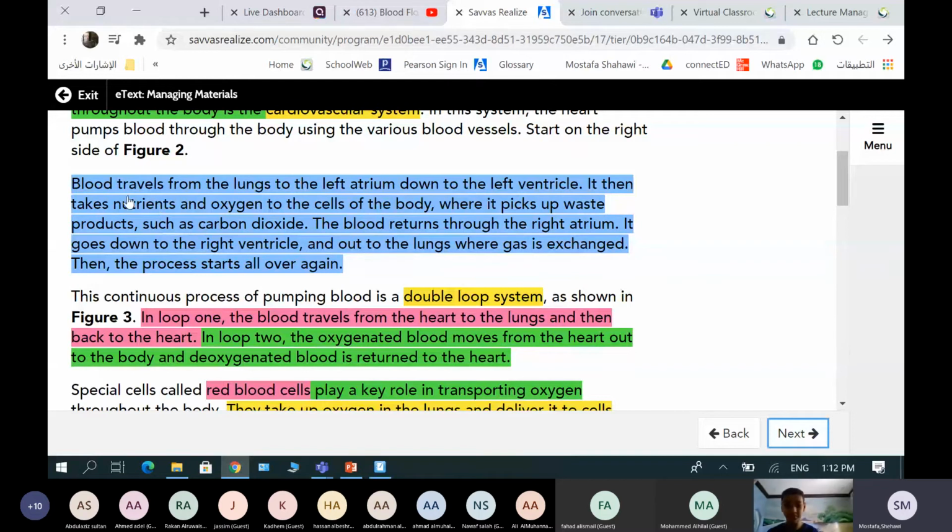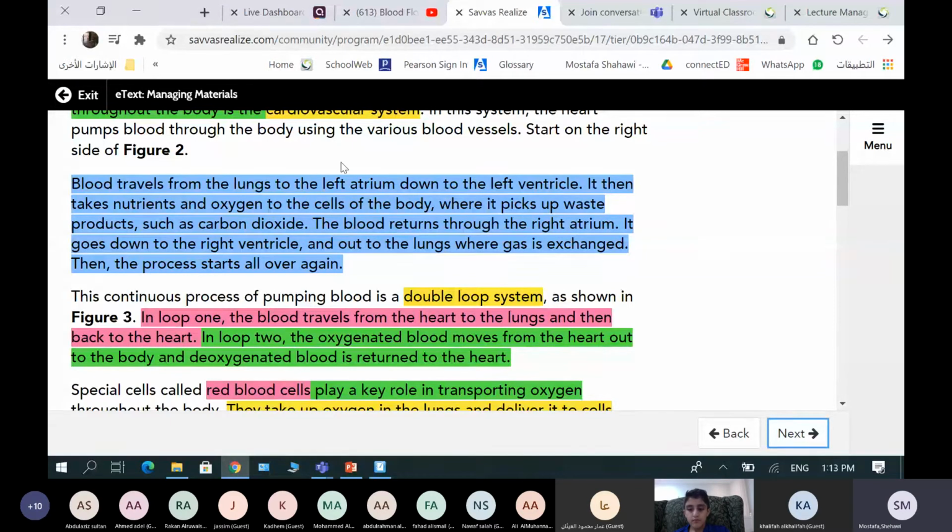Blood travels from the lungs to the left atrium down to the left ventricle. It then takes nutrients and oxygen to the cells of the body where it picks up waste products such as carbon dioxide. The blood returns through the right atrium. It goes down to the right ventricle and up to the lungs where gas is exchanged. Then the process starts all over again.